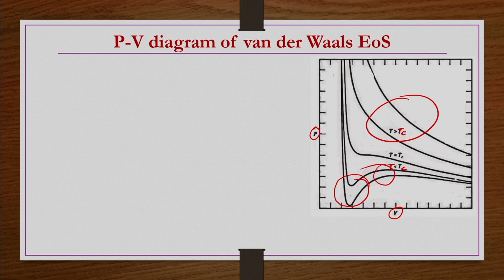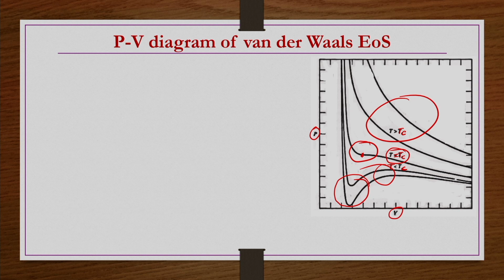Then what about the case where the temperature is equal to the critical temperature? If the operating temperature equals the critical temperature and you measure pressure versus volume, you will have a curve like this, where the local minimum and the local maximum merge to the same point.